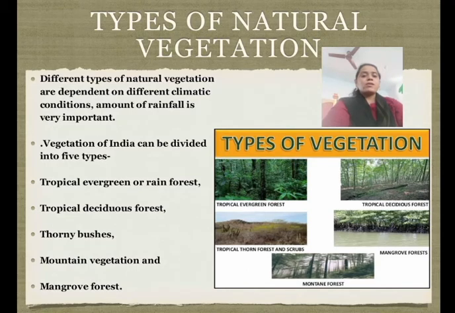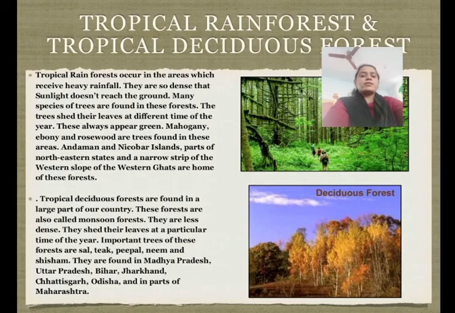Amount of rainfall is very important. Vegetation of India can be divided into 5 types. First is tropical evergreen or rainforest. Second, tropical deciduous forest. Third, thorny bushes. Fourth, mountain vegetation. And last is mangrove forest or tidal forest.